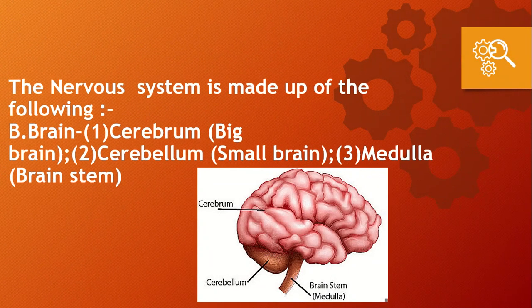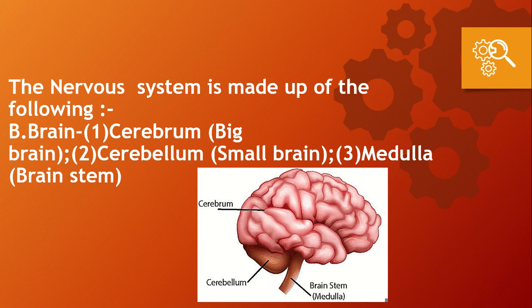The nervous system is made up of the following: brain, which includes the cerebrum (big brain), cerebellum (small brain), and medulla (brainstem). The brain controls and coordinates the functioning of the entire body. It lies in the upper half of the skull. The brain is surrounded by a fluid which protects it against jerks and injuries. There are three main parts of the brain.